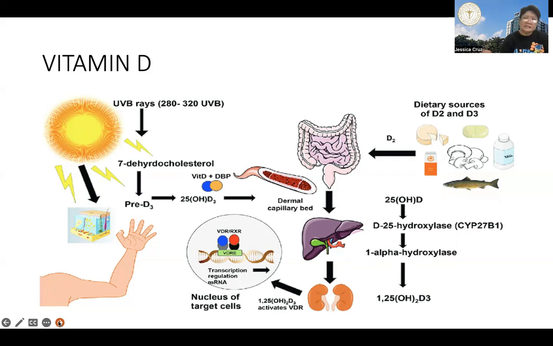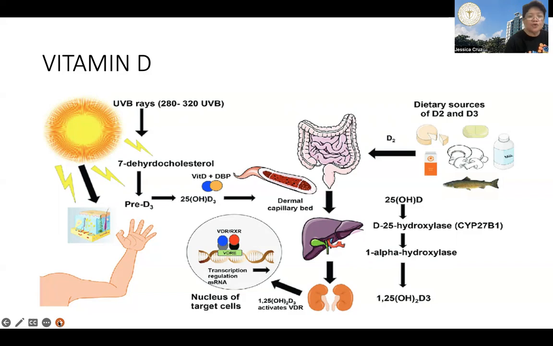So cholecalciferol and ergocalciferol, D3 and D2 respectively, are obtained from the diet. And here, upon absorption, they are incorporated into chylomicrons, which carry them into the blood. Now, ergocalciferol and cholecalciferol, once they are in the blood, these are brought to the liver. And in the liver, they are converted.